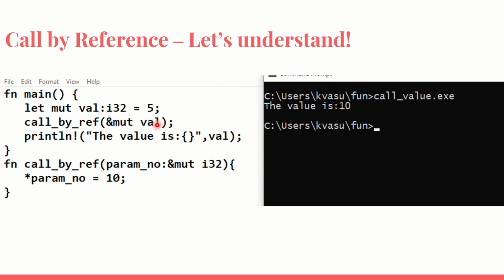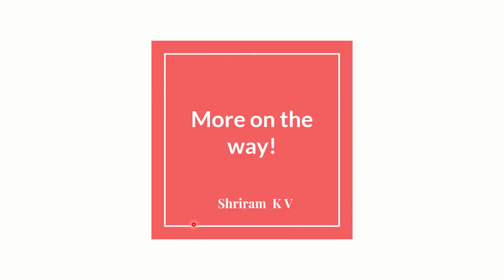So once I pass this and come back here after I change this, if I print value, it will be only 10, it will not be 5. Because you have accessed the address and not the copy of the content, it changes the primary content or the original content right away, and there is no concept of copy being sent here in call by reference. That's it. We have learned the fundamentals of functions, and we will learn more things in the subsequent sessions.